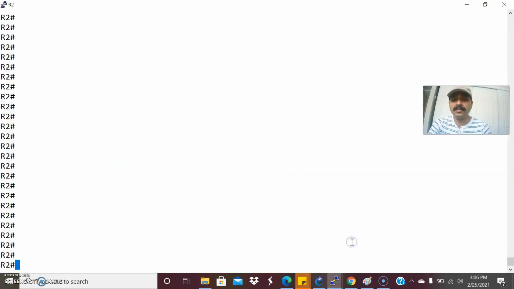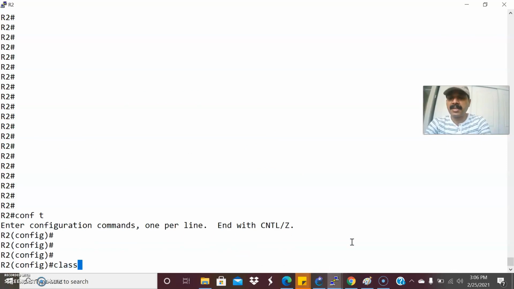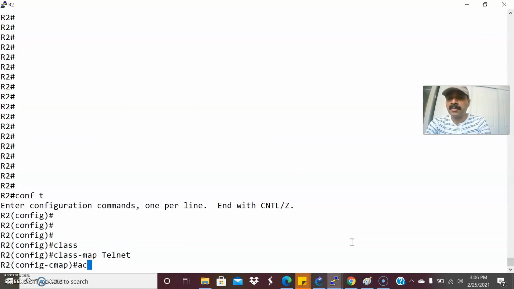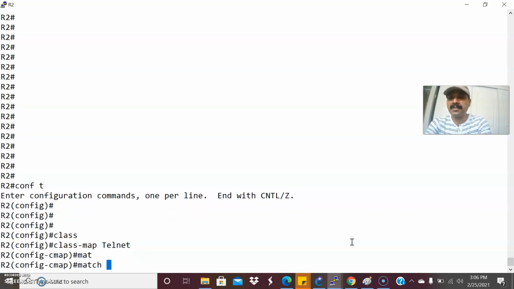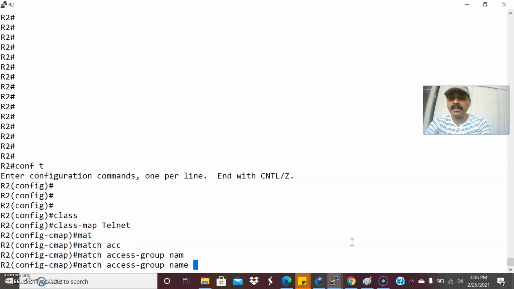So let us now go one by one. Let us go to R2 and go to configuration mode. Let us create a class map. The class map name is telnet. Let us make it telnet match. Let us create an access list for this: match access-group name telnet.